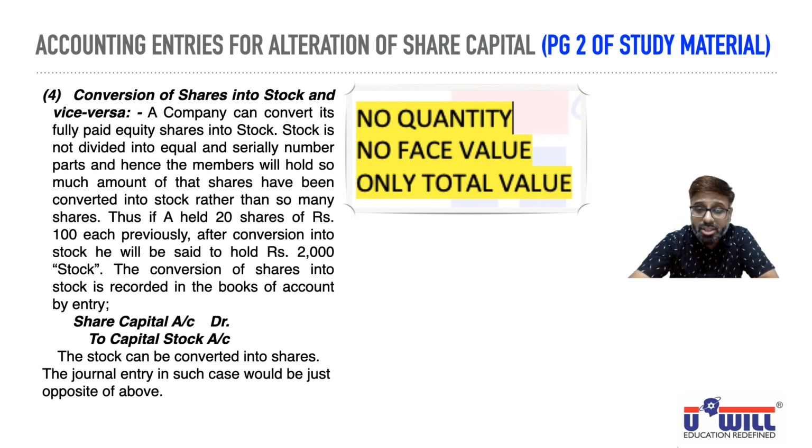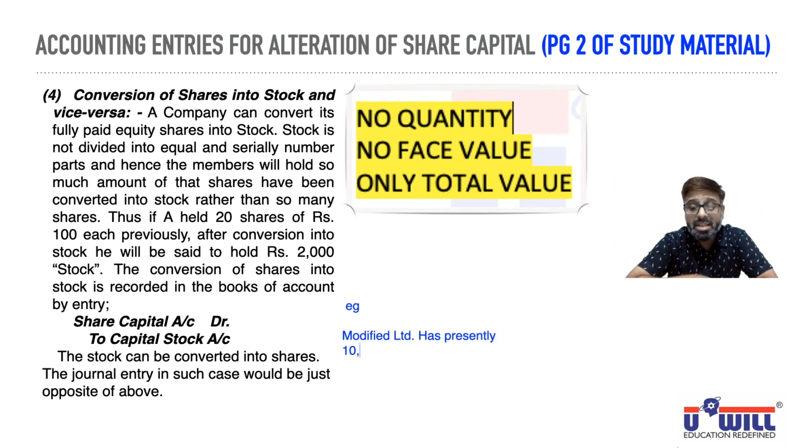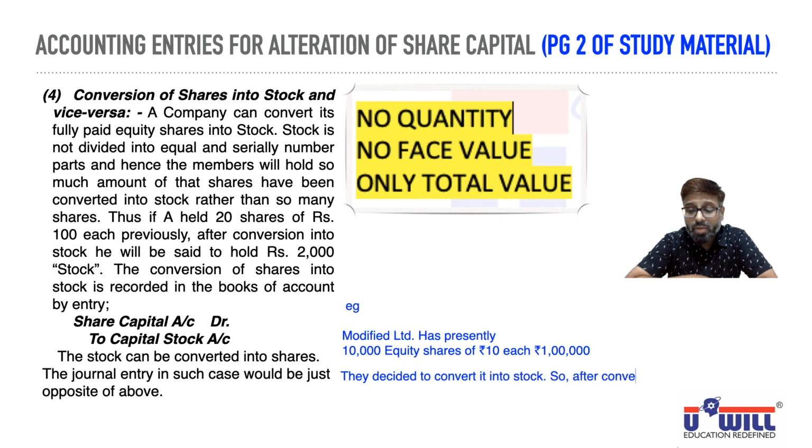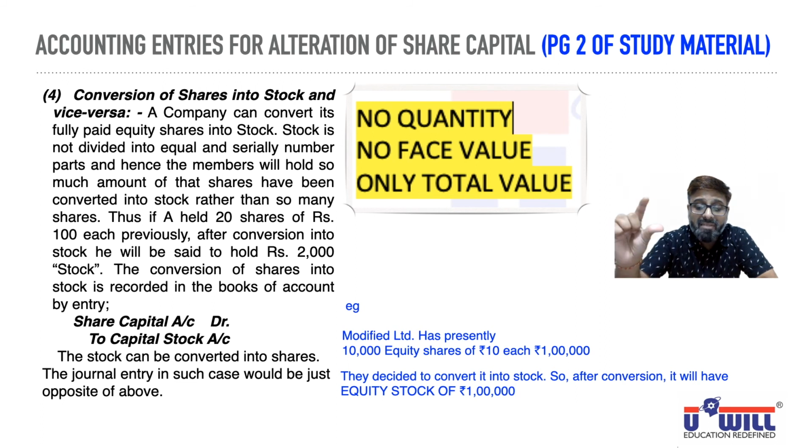Okay, let us understand this also with the help of an example. Suppose Modified Limited has presently 10,000 equity shares of rupees 10 each. So again 1 lakh, same example we are continuing. Now they decided to convert it into stock. So after the conversion, it will have equity stock of rupees 1 lakh. That's it. No quantity 10,000 equity shares, no face value 10 rupees, only total value rupees 1 lakh. Equity stock of rupees 1 lakh.